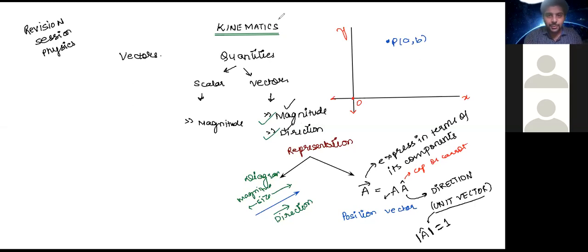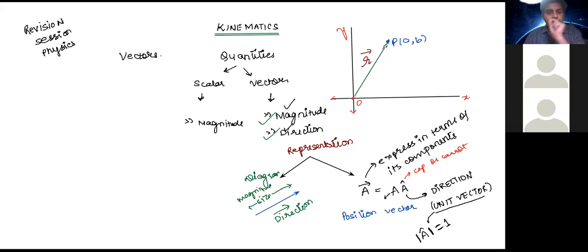Now let us quickly transit to understanding a position vector. A position vector is a vector which tells me the position of a point. And how do we write it? Suppose I denote a position vector by the alphabet R and a cap over it.